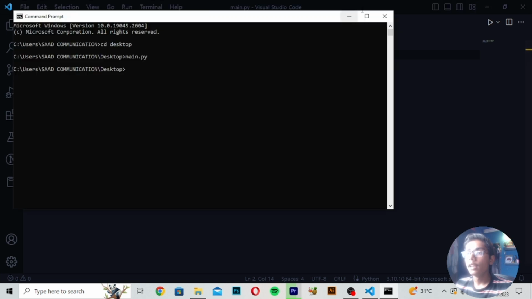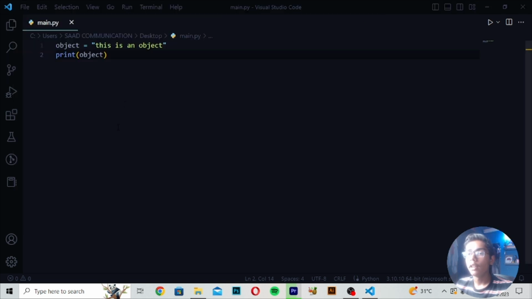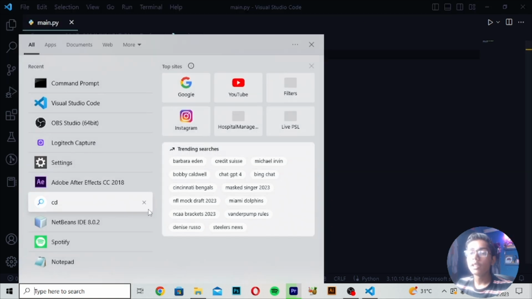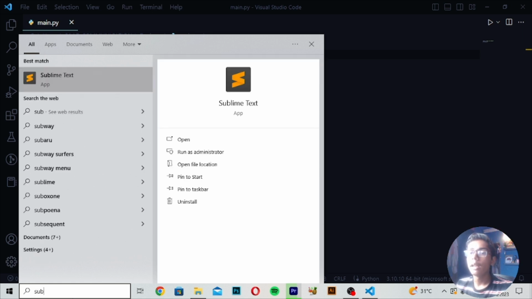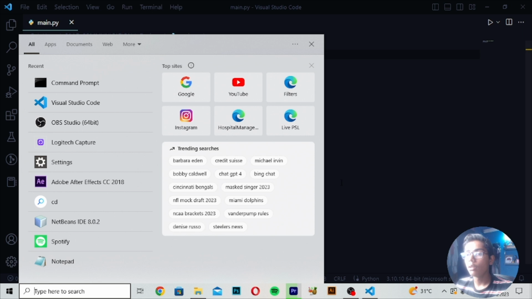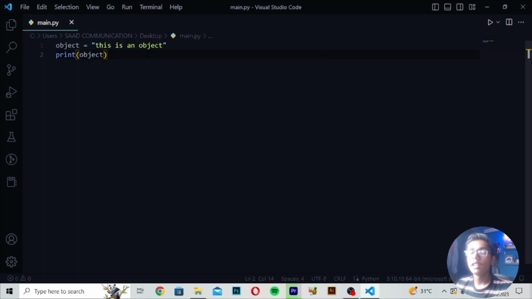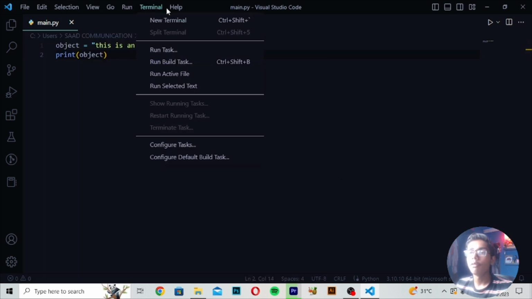It means that it is not giving an error, so it is now running here. If you want to check it, you can use any other text editor terminal as well to check whether it is working or not. You can use Notepad here, and you can also use Sublime Text to check in its terminal whether it is working or not. You can use various text editors, but VS Code is one of them which you can use to run your Python code.